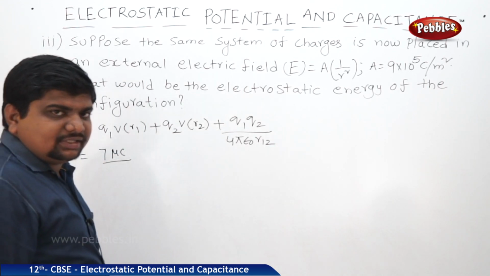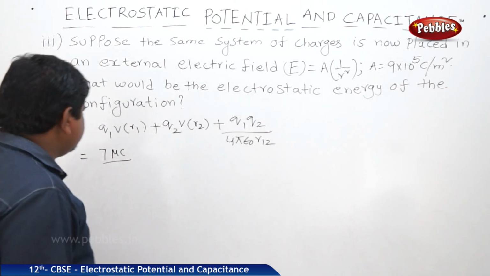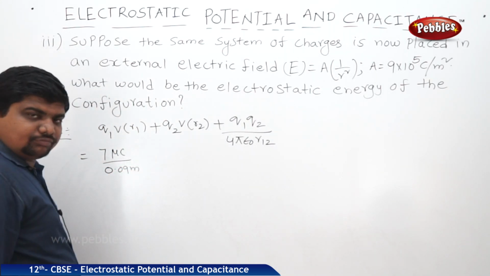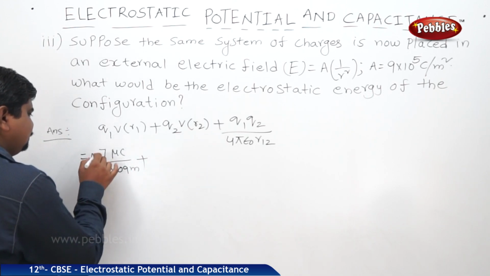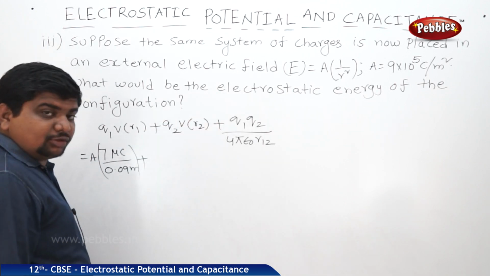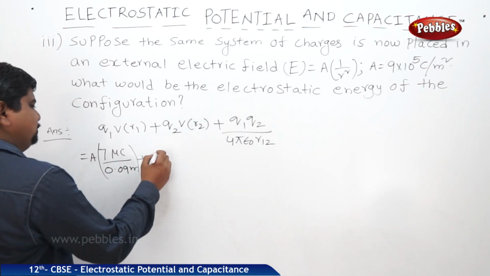If we apply the V value, 1 by 4 pi epsilon Q by R1, we will get 7 microcoulombs by 0.09 meters, plus A into R by R square. What is Q2?